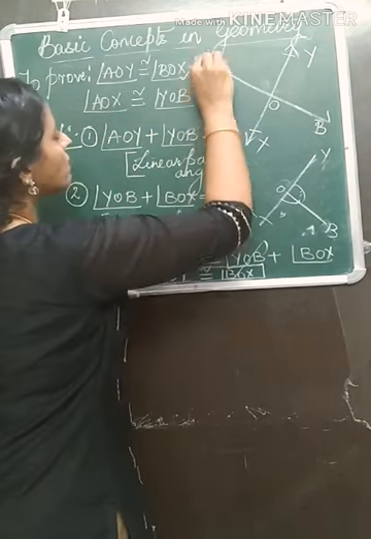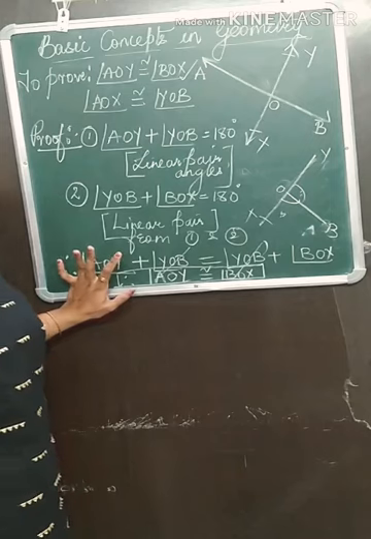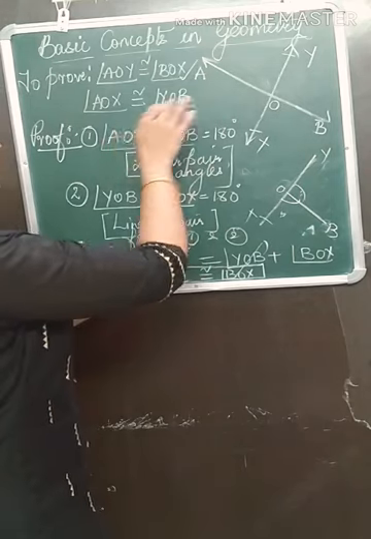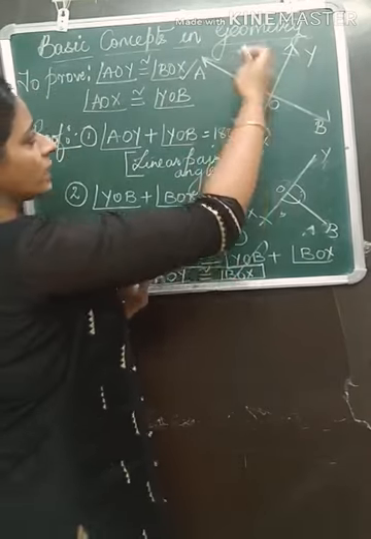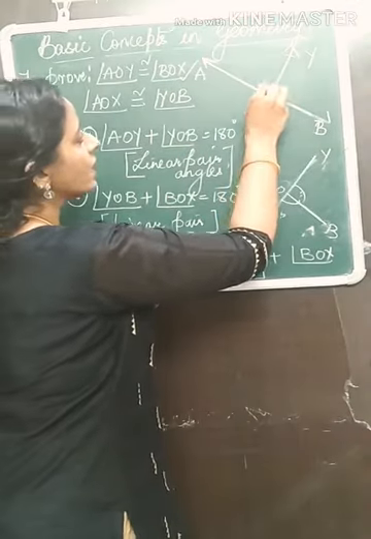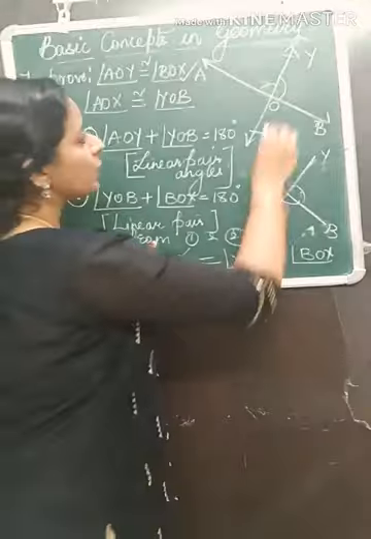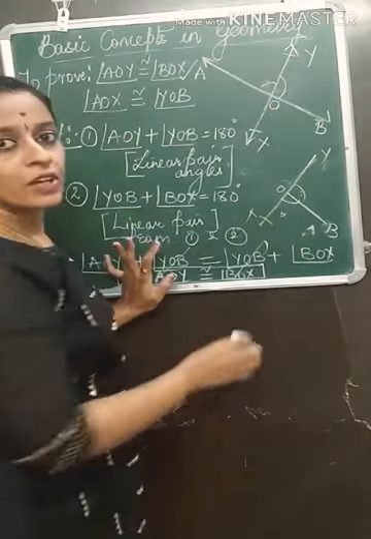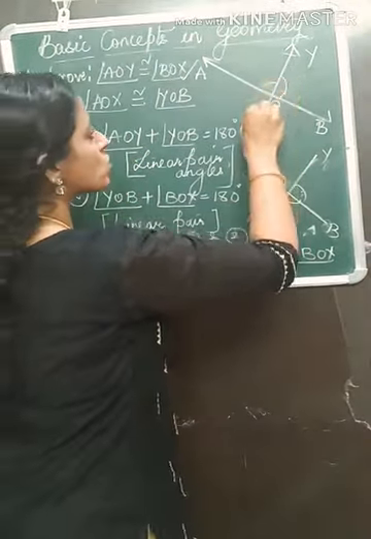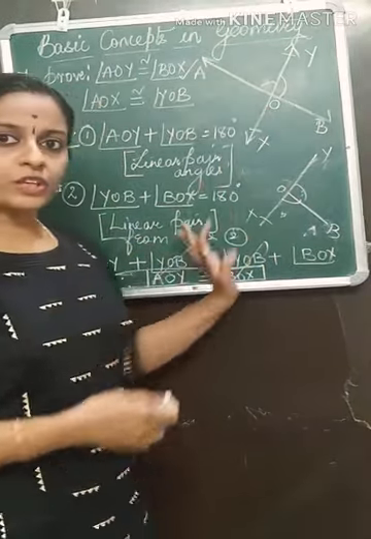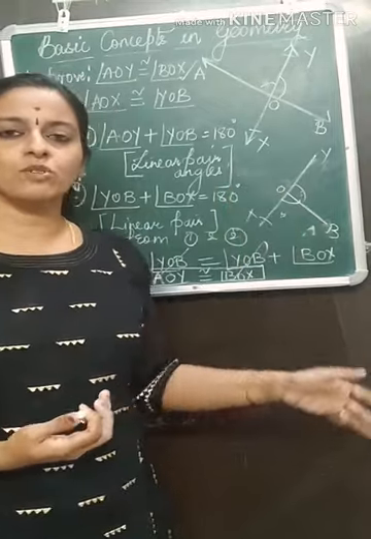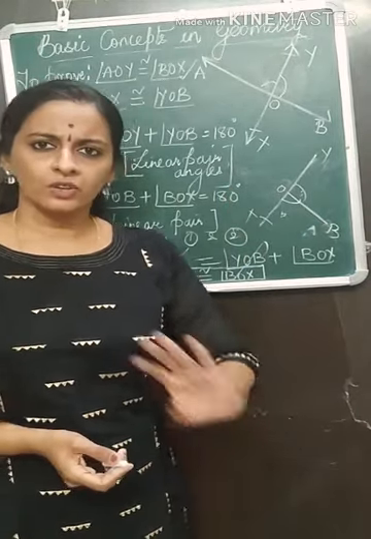If you proved one pair of opposite angles congruent, then similarly these two will also be congruent to each other. Here I started with these two, then I took these two. You can also start with the other two angles and then take these two angles, so you will get this one. So no need to write that again. Same steps, only the names of the angles will change.